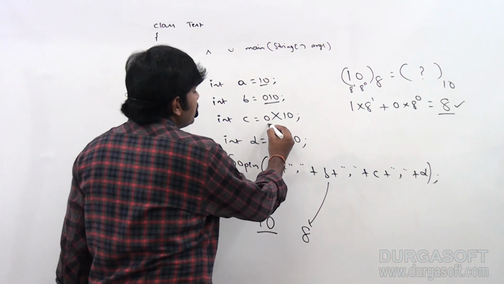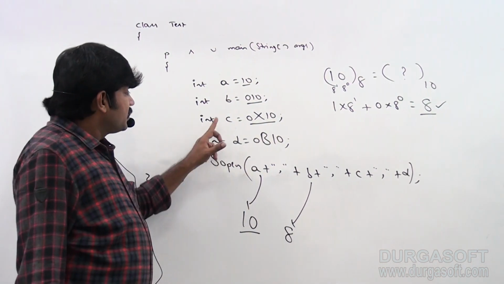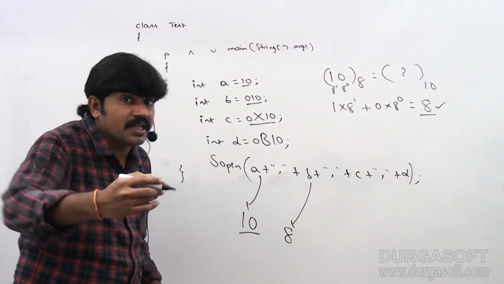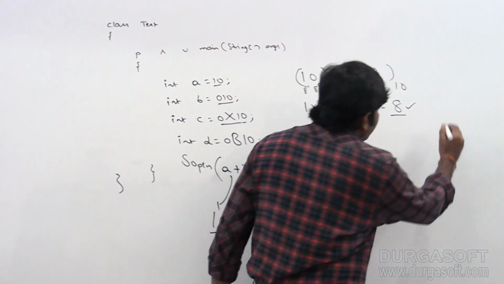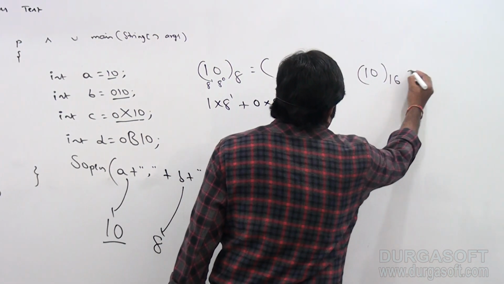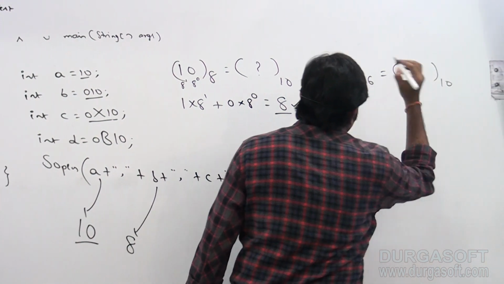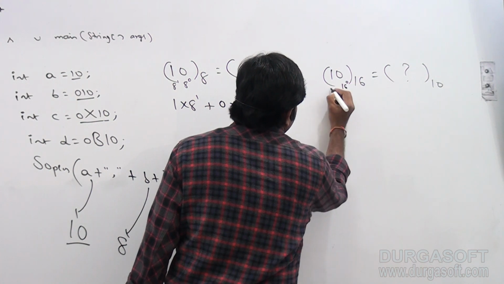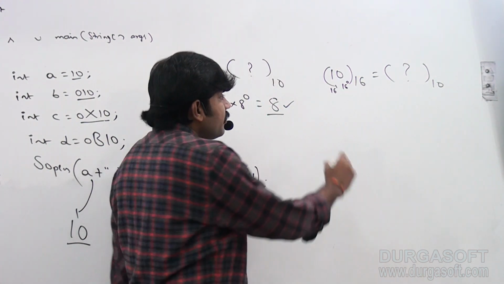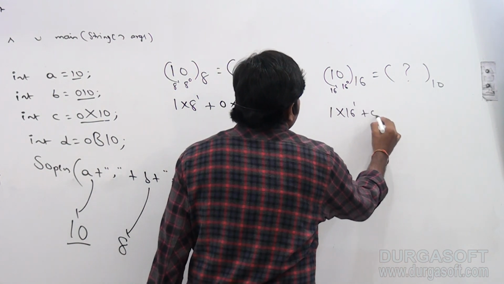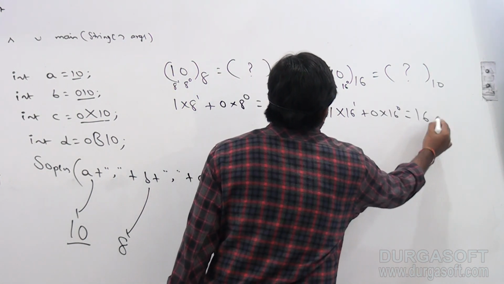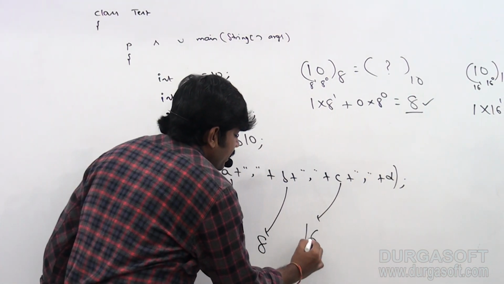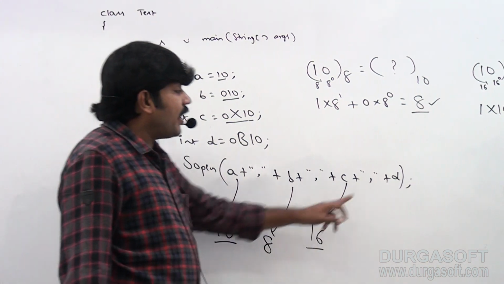Now the same for the hexadecimal number, the value of c. How to convert a hexadecimal number into decimal? Now observe, hexadecimal number 10, I have to convert into decimal, base 10. How to convert, sir? Very simple. 16 power 0, 16 power 1. What is the answer? 1 into 16 power 1 plus 0 into 16 power 0, its value is 16. Now what is the value of c? Itself is 16.